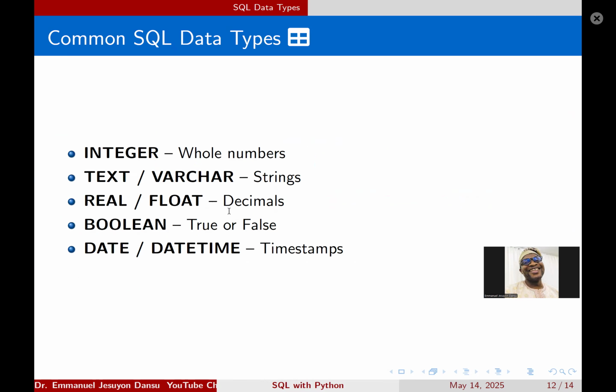All right. So, common SQL data types. Of course, we have data types in Python. We also have integers there. Like we have integer, string, Boolean, float, complex, and all that, right? So in SQL, we have integer for whole numbers. We have text and varchar for strings. We have real or float for decimals. We have Boolean, that's for true or false ideas. And you have datetime for timestamps.